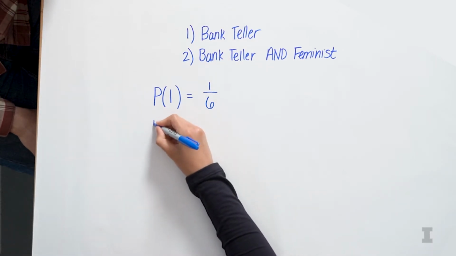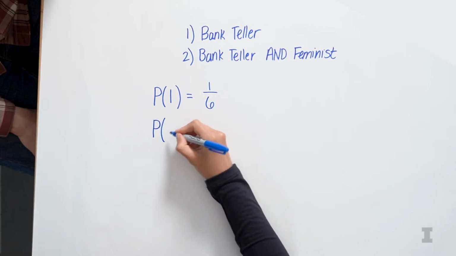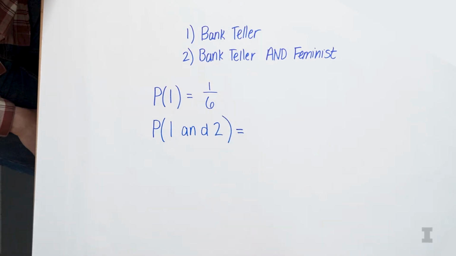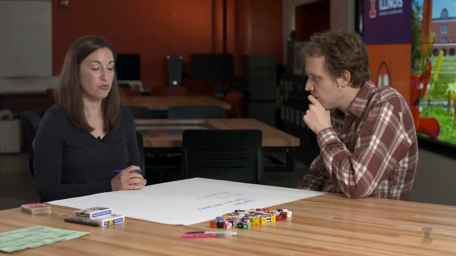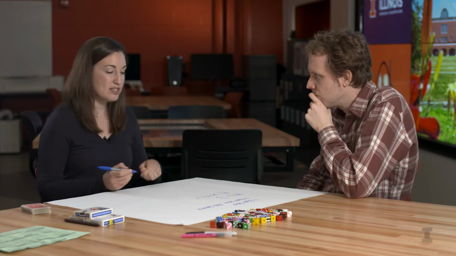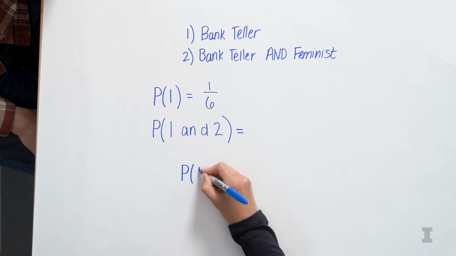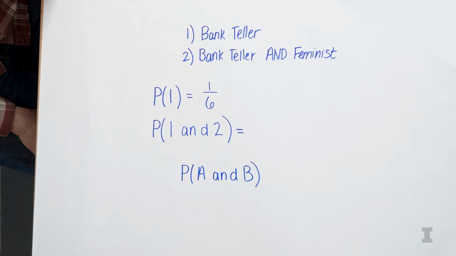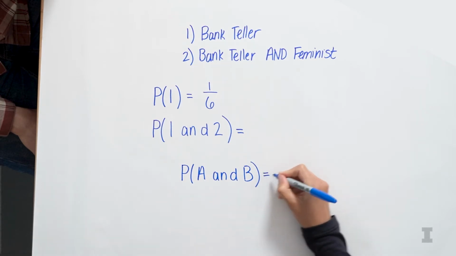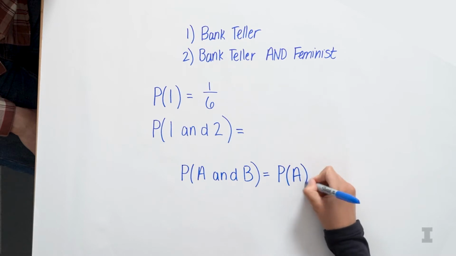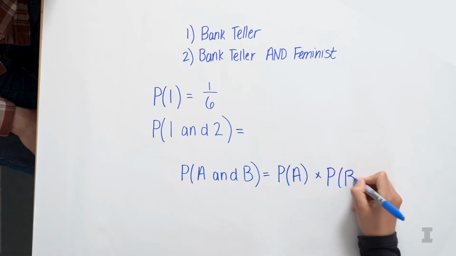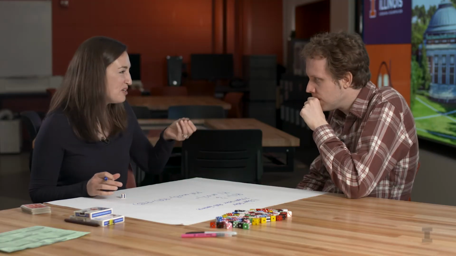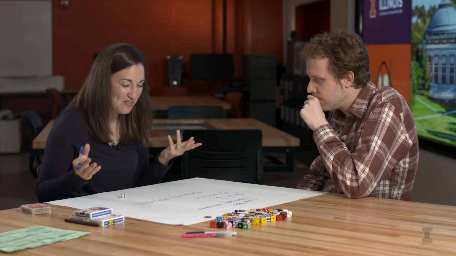But what if I roll twice? What if I get a 1 and a 2? This is a little more complicated to figure out. We actually have to use something called the multiplication rule. So for independent events like rolling a die, the multiplication rule says that for any two events, A and B, we can figure out the probability of both by basically just multiplying the two probabilities together. So by taking the probability of A times the probability of B. And this works for independent events like rolling a die. It also works for flipping a coin, and we can think of other examples where it would work as well.